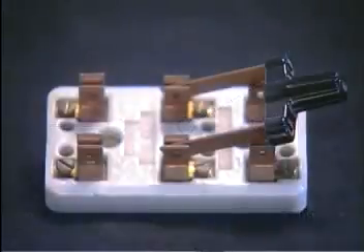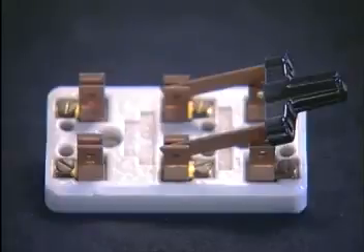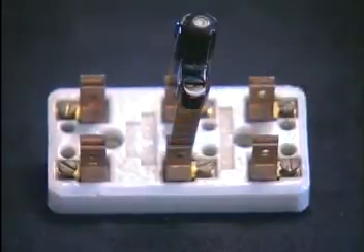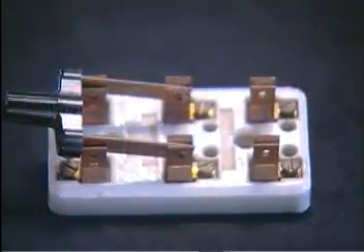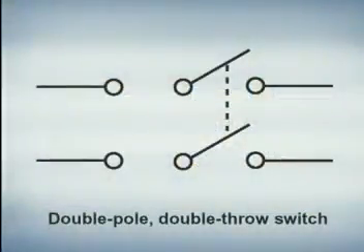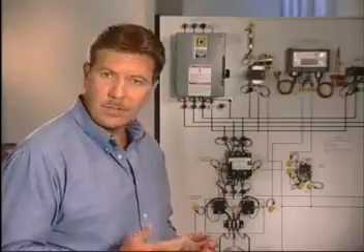A double pole, double throw switch controls two sets of contacts and also has three positions. The electrical symbol for this switch can be seen here. One special type of manually operated switch is the service disconnect switch. This type of disconnect is used to interrupt power that feeds a particular piece of equipment.